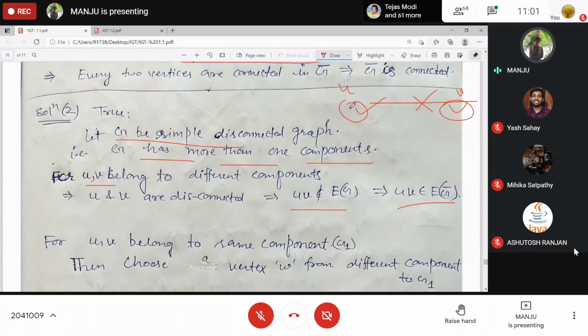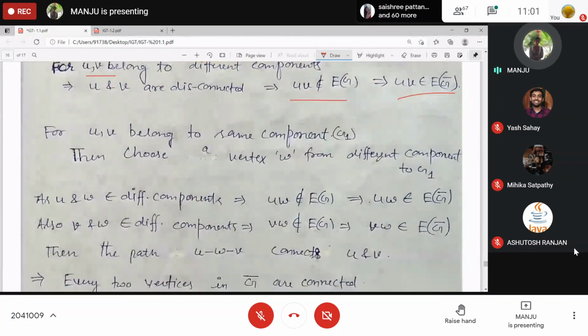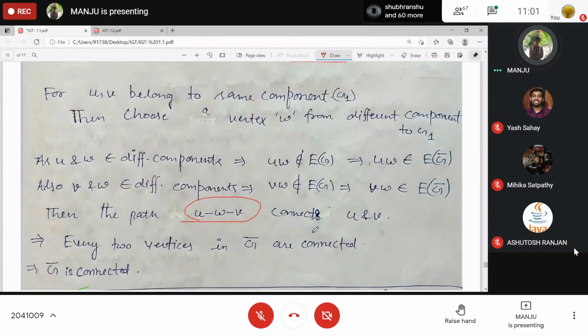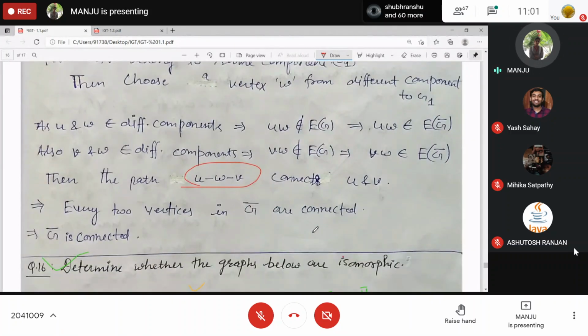And if you take any two elements U and V from here only, or X and Y from the same part of G, then these are adjacent to some vertex V in the other part of G. Okay, and from U we can travel to V and to this one, and that path will work as the U to V connection. Okay, so that's why every two vertices you pick up from different parts or the same part of G, these are connected. That's why the complement of G is connected. Clear? Are you getting it or not?